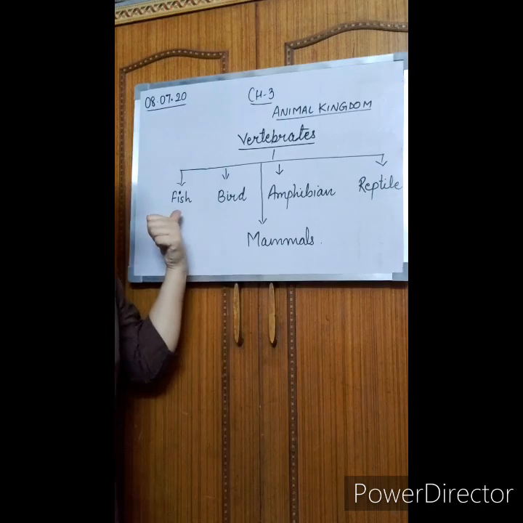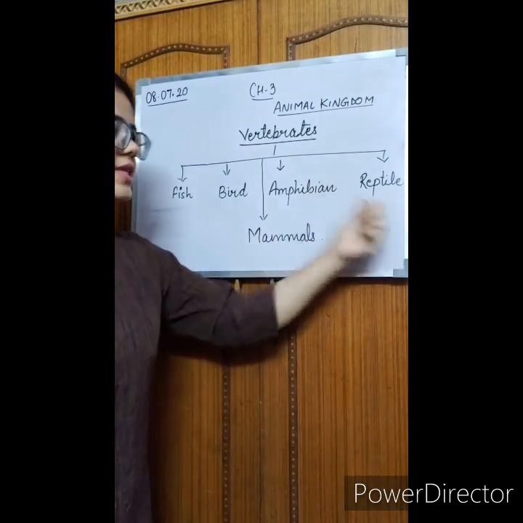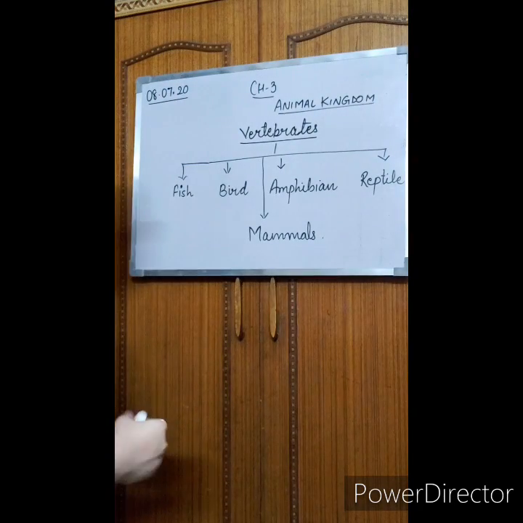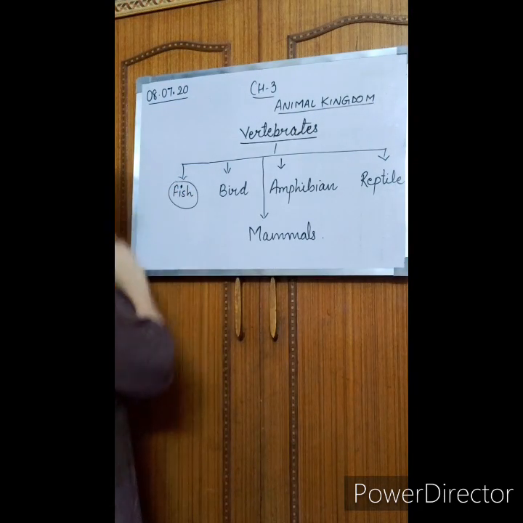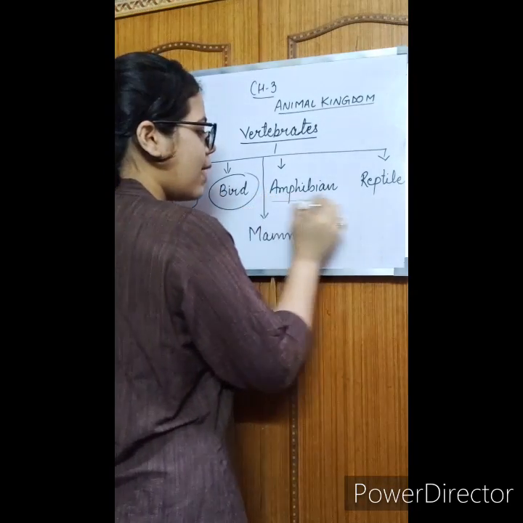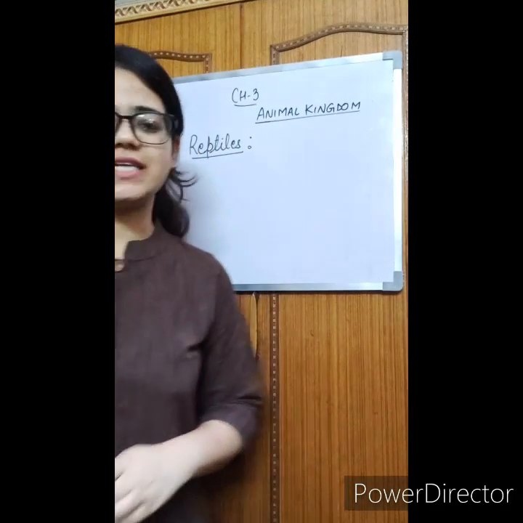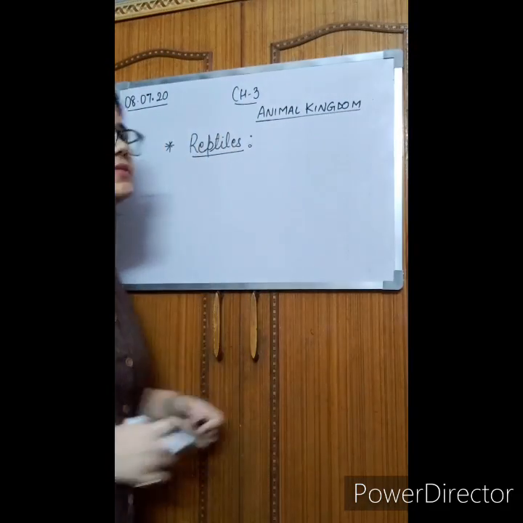As you know, the vertebrate group of animals is divided into five groups, right? Can you name them? The very first one is fish, then birds, mammals, amphibians and reptiles. Students, we have already done fish, then we did birds. Today we will learn about amphibians and reptiles. Firstly, we will talk about reptiles.